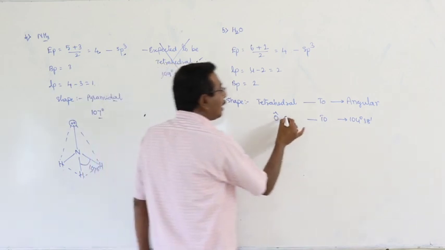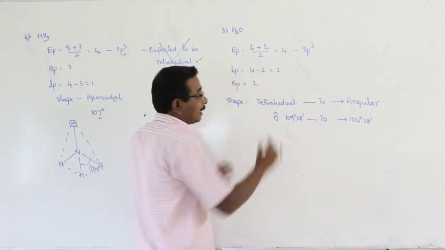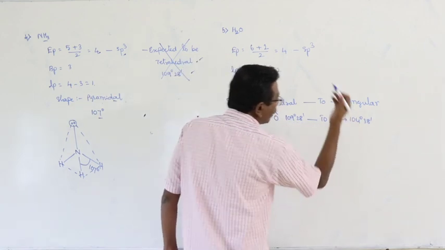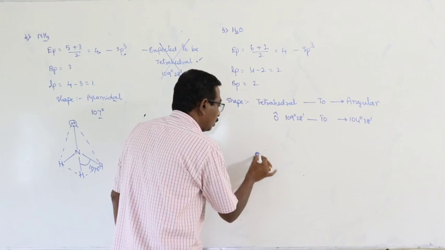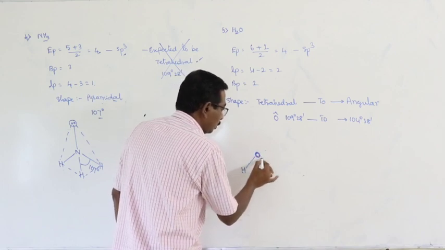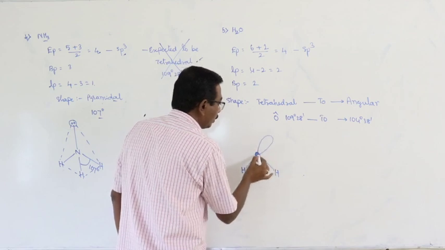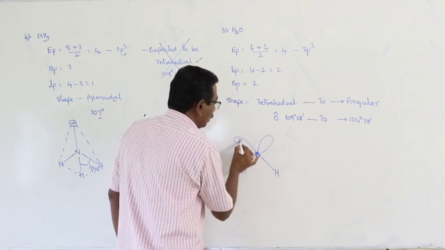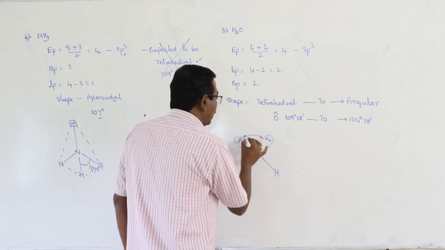What is the tetrahedral bond angle? 109 degrees 28 minutes. That changes from 109 degrees 28 minutes to 104 degrees. And now these are bond pairs. These are lone pairs.